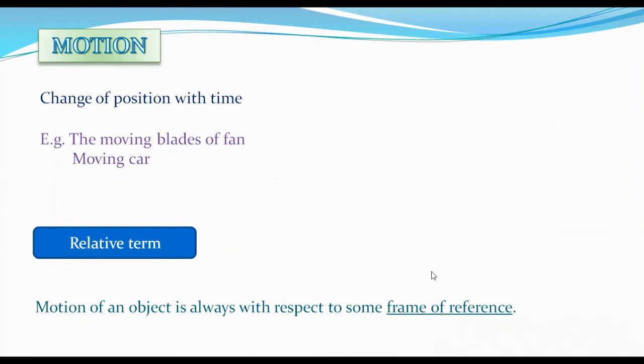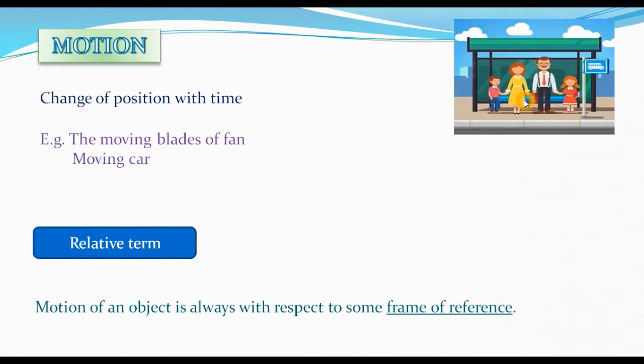Let's take an example. For instance, a man is standing along with his two kids at the bus stop. He is waiting for some bus to arrive. So what do you think? Are those three people in motion? They are not in motion because all three are at the same position. They are neither walking nor running. So their position is not changing with time. They are not in motion, they are at rest.